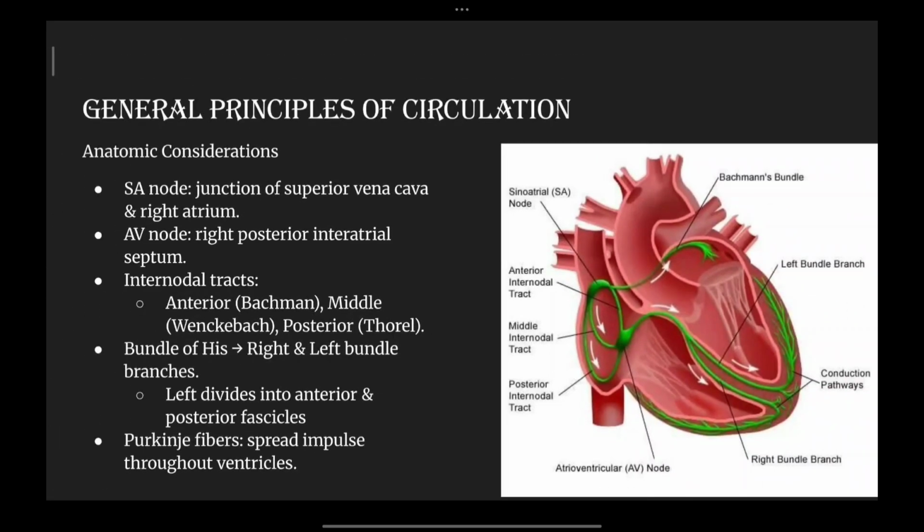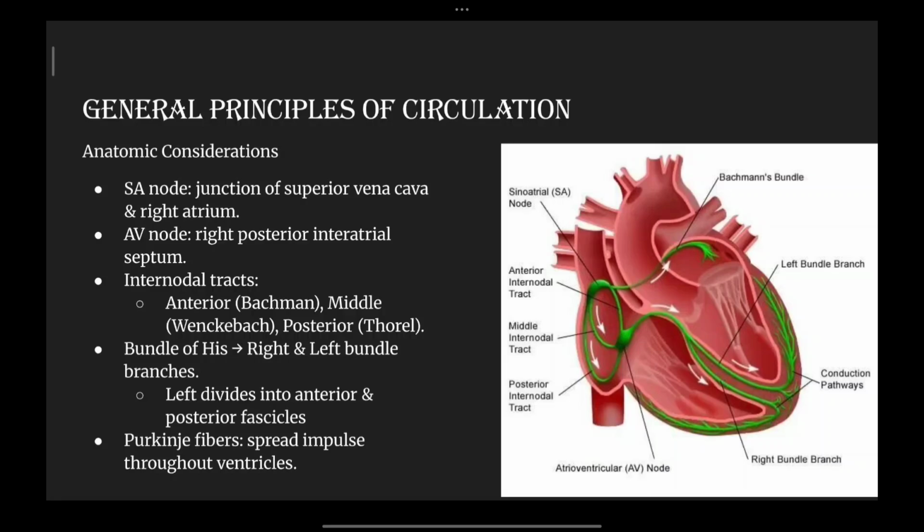The second place where the conduction system is observed is the AV node, or the atrioventricular node, which is present in the right posterior interatrial septum. So it lies at the posterior end of the interatrial septum.